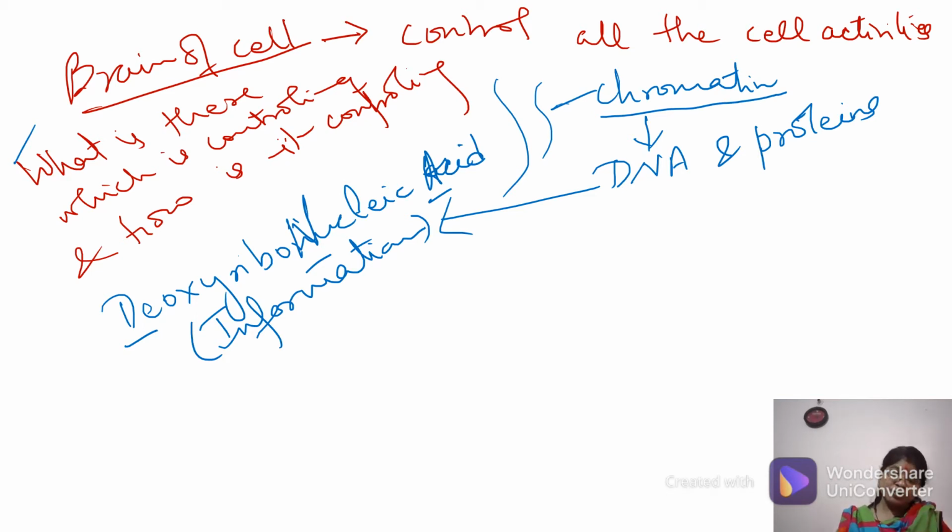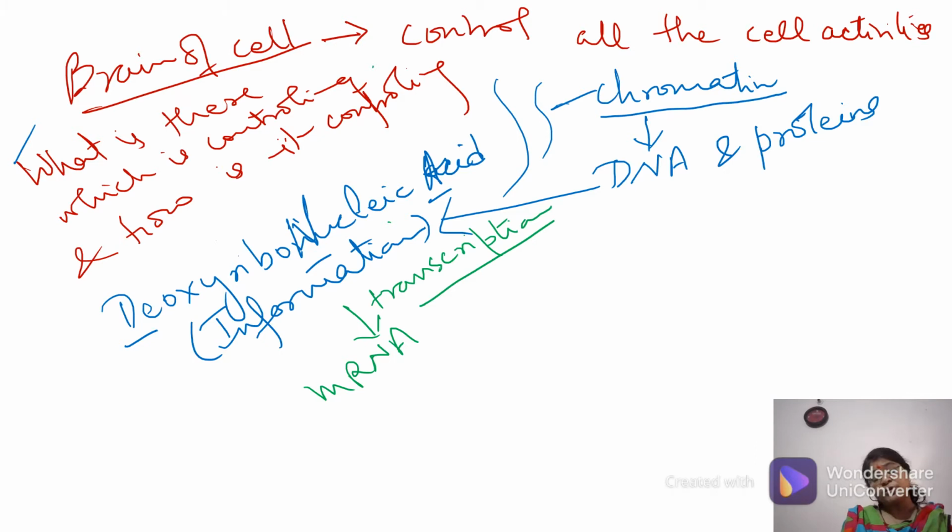And how does it express that information? That information gets passed from DNA to messenger RNA, and that process we call transcription. I am repeating: you are reading this term for the first time, so you are thinking, what is it? Just listen, just remember it once. When it goes into your brain many times, it will seep in automatically. So what is transcription, you will come to know. When the information in this deoxyribonucleic acid is passed on to messenger RNA,